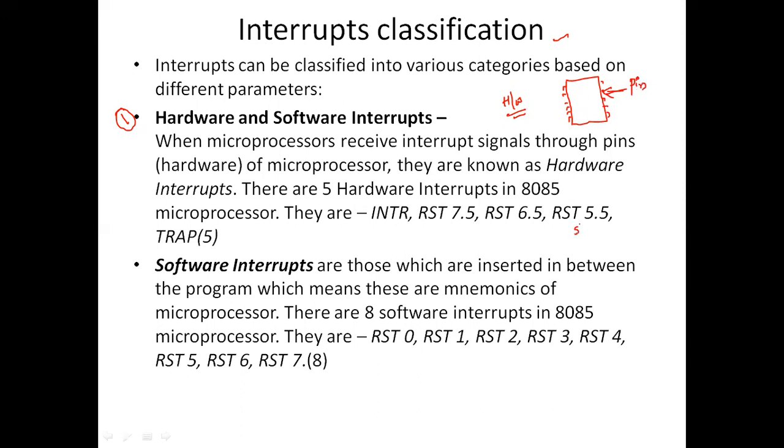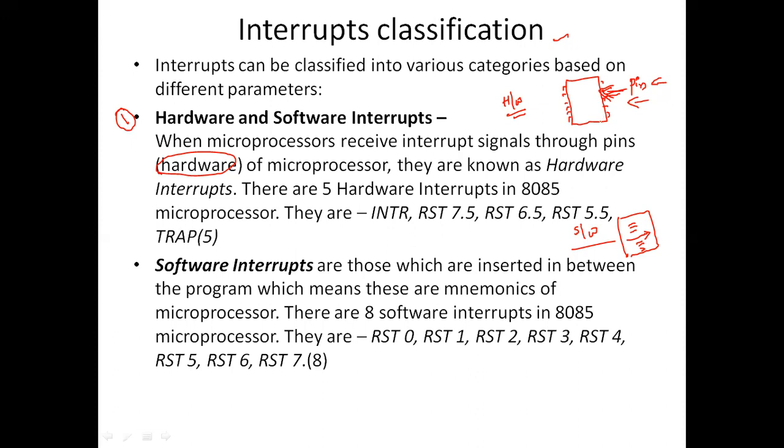When it comes to the software interrupt, so software in the sense a set of instructions, right? If you have included a code in between the program, that we call it as a software interrupts, right? So if we are going to insert in between the program, that we call it as a software interrupts. When the interrupt come from the pins outside, from outside through the pins, it has been interrupted, we call it as an hardware interrupts. So coming to this hardware interrupts, the interrupt comes from the pin, through the pin, we call it as a hardware interrupts.